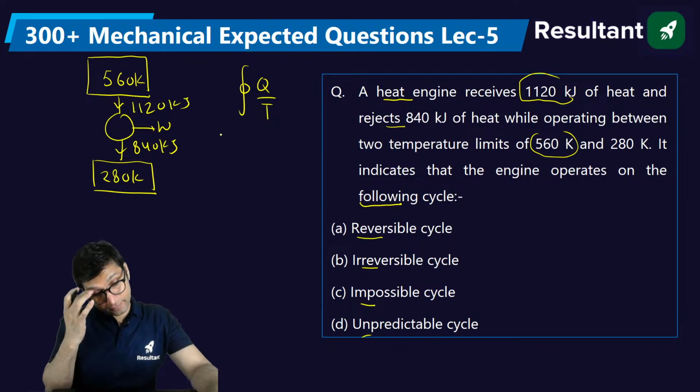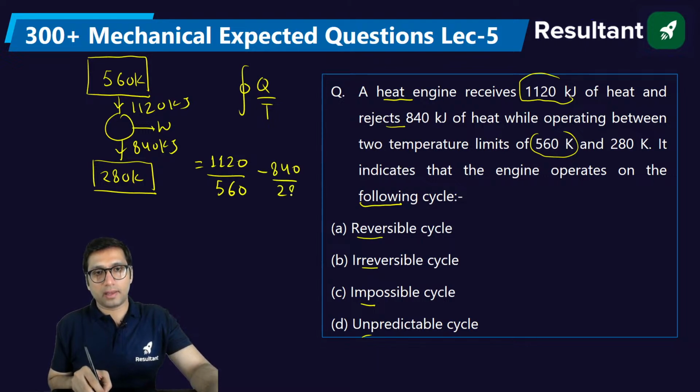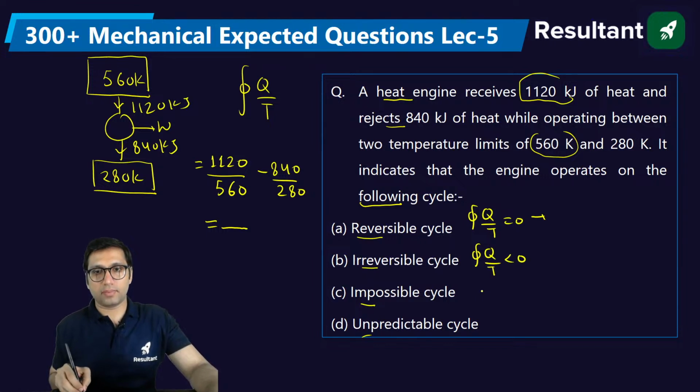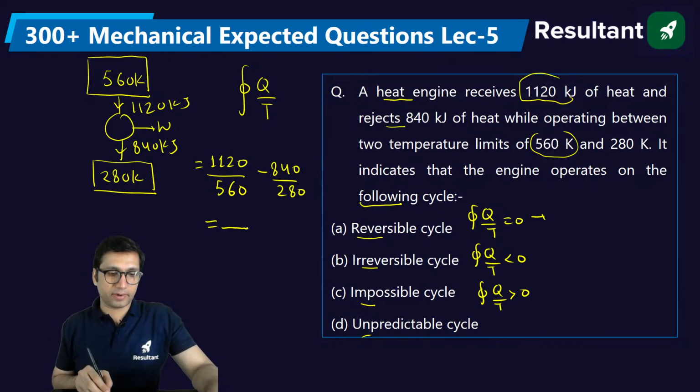It will be equal to 1120 by 560 minus 840 by 280. If this cyclic integral of Q by T comes out to be 0, then it will be reversible. If cyclic integral Q by T comes out to be less than 0, irreversible. If cyclic integral Q by T is greater than 0, impossible. So you can do this.